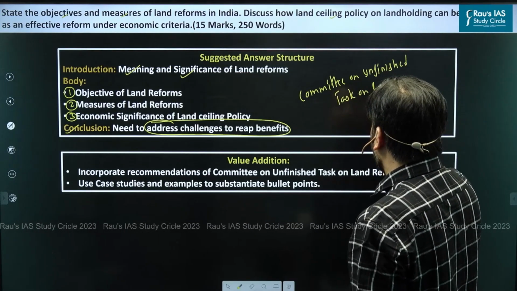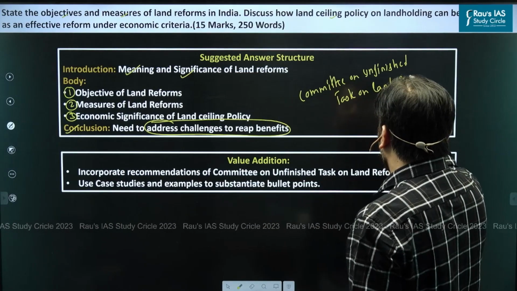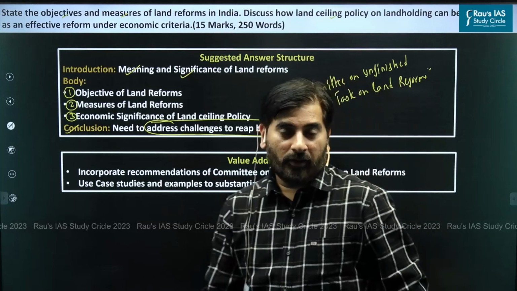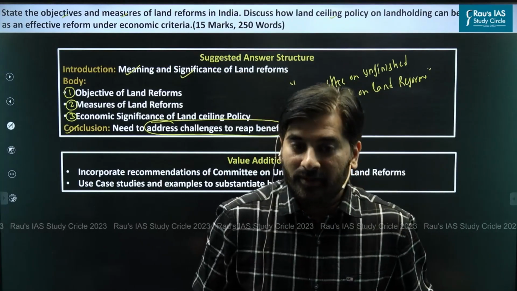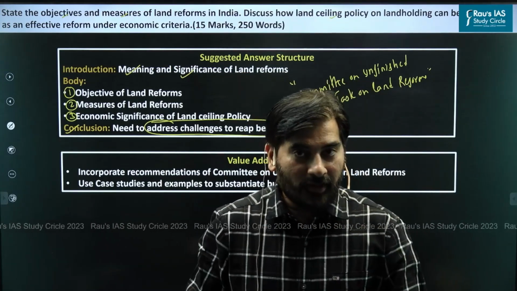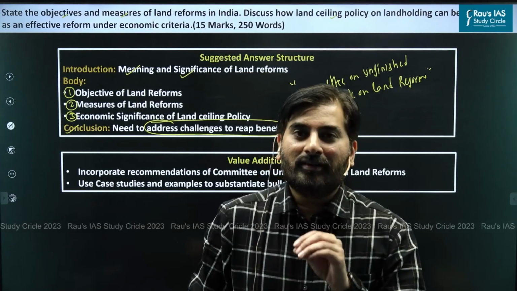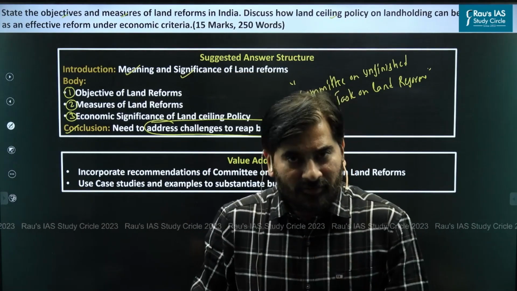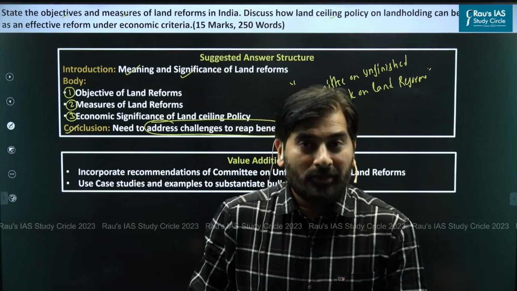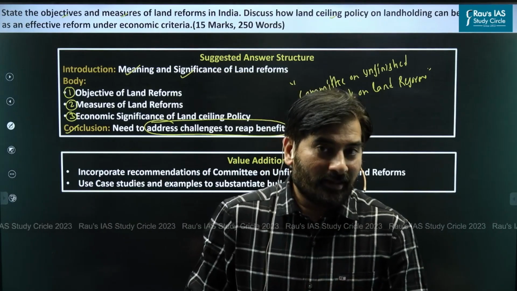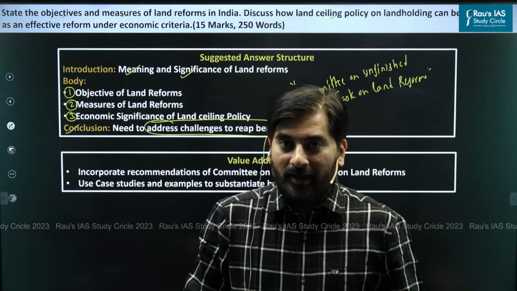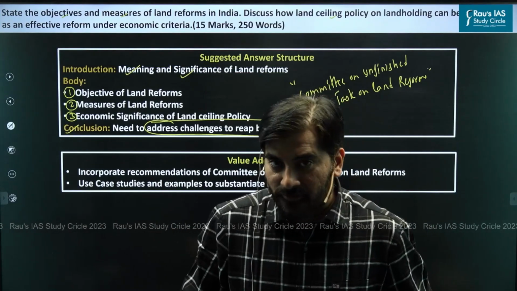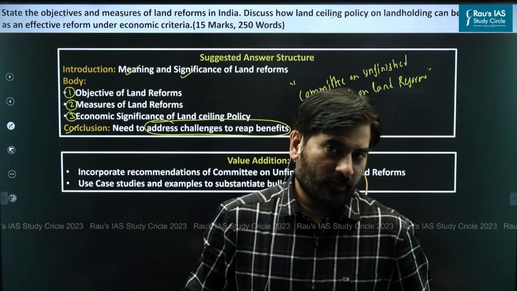Interestingly, this committee has said that land reforms which we implemented after 1947 even today remain an unfinished task. In particular, it has highlighted that some of the states need to have a relook at the land ceiling policies. It has highlighted that the land reforms as such have been successful only in a few states. Which states?